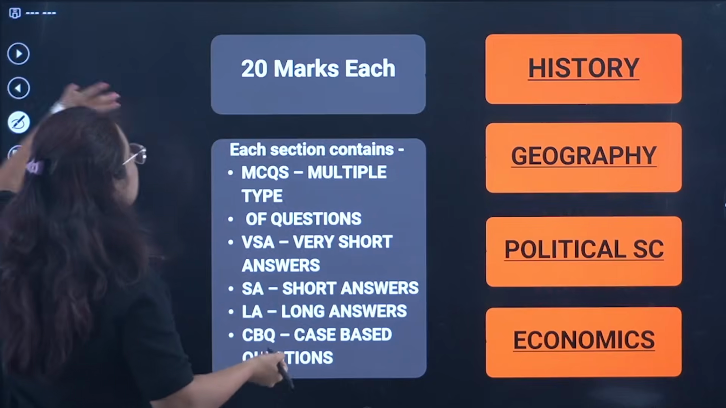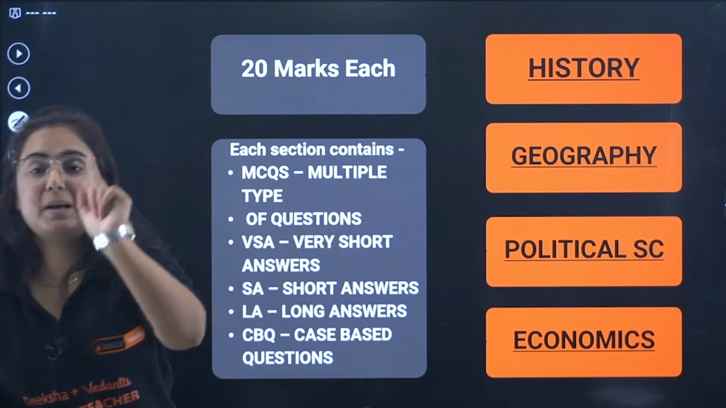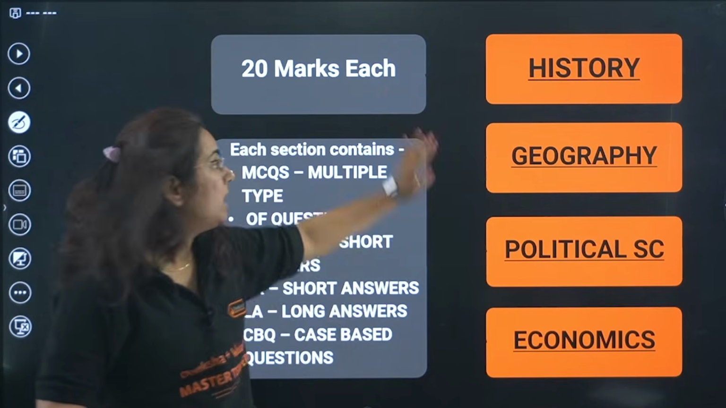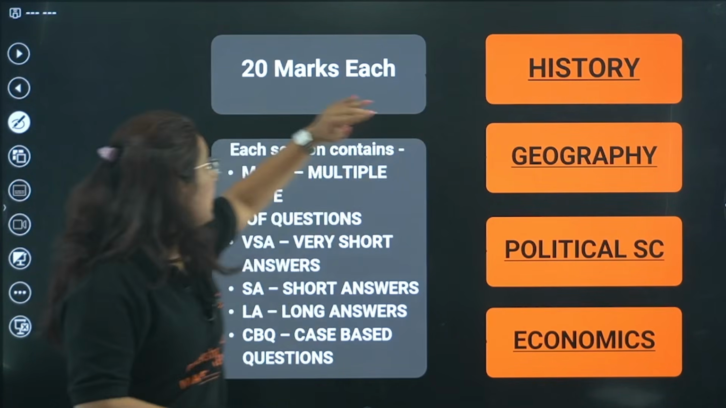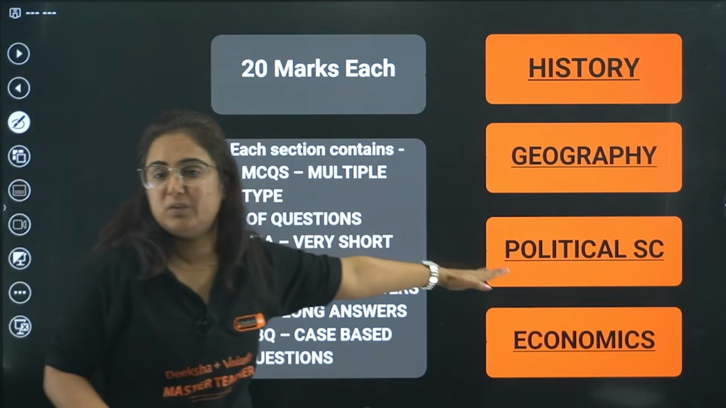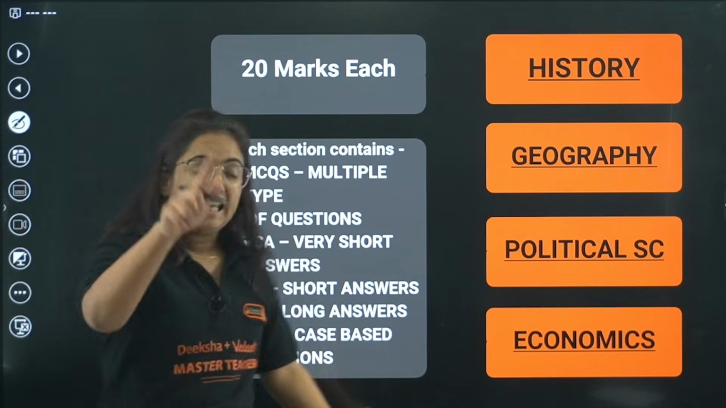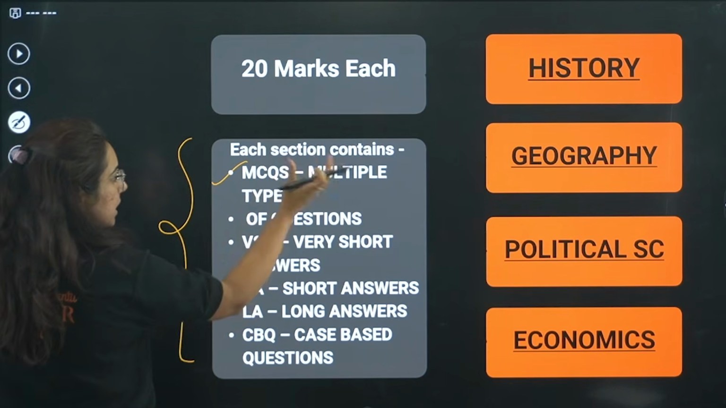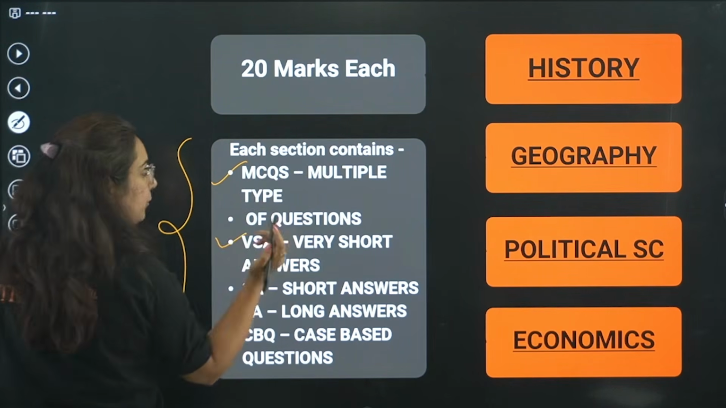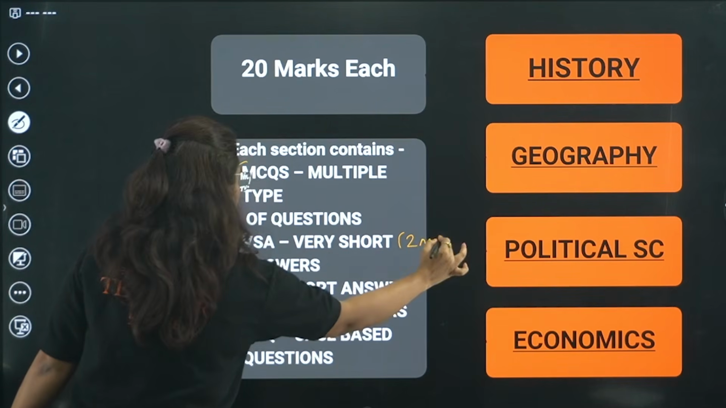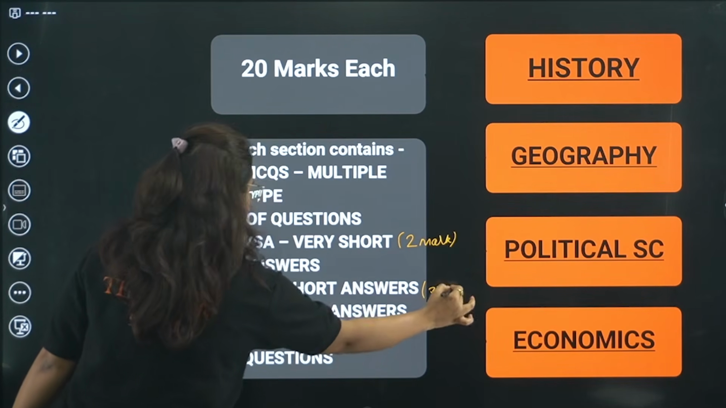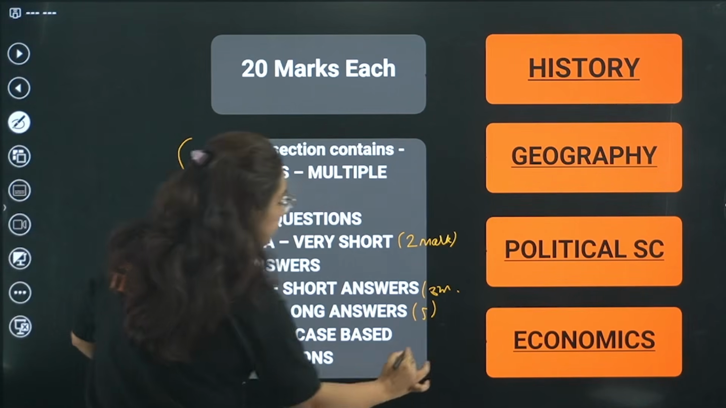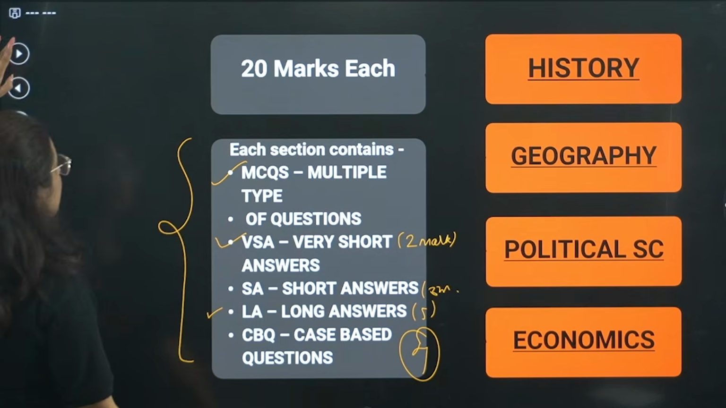This is something new that is added in the paper pattern. 20 marks are allotted to each section. Section A, which is history, contains 20 marks, same with geography, political science and economics. Each section contains what I just told you: MCQs, multiple choice type questions, very short questions which are 2 marker questions, 3 marks questions, long questions which are 5 marker questions, and case based questions, 3 in number, containing 4 marks each, as well as the map work.